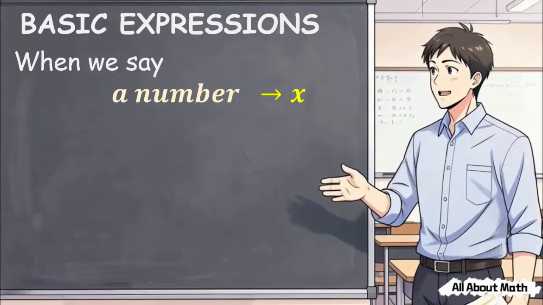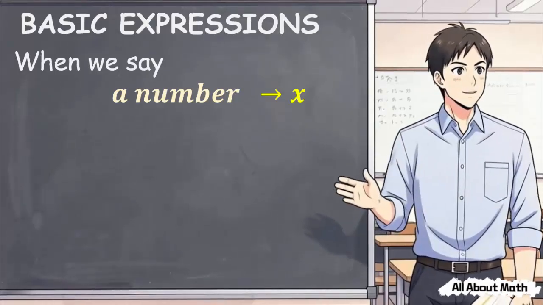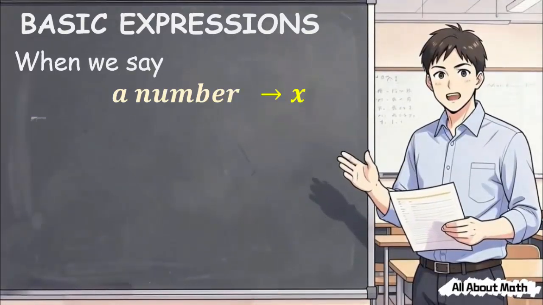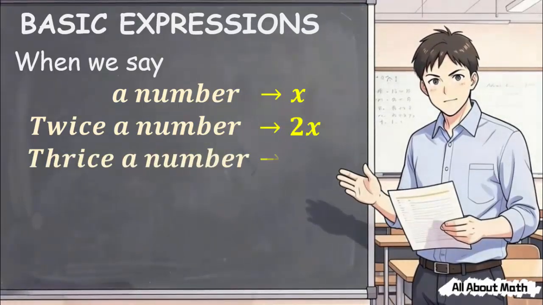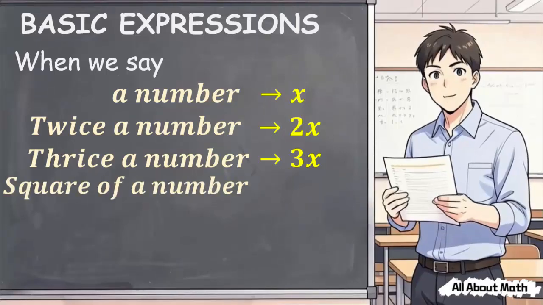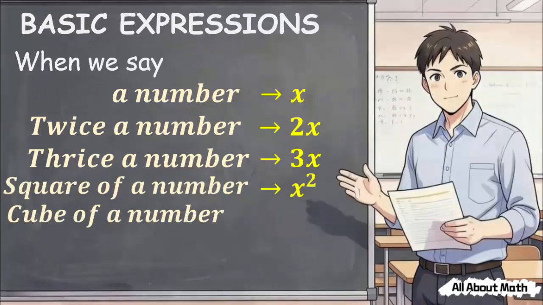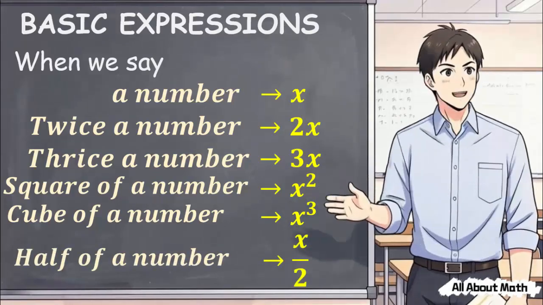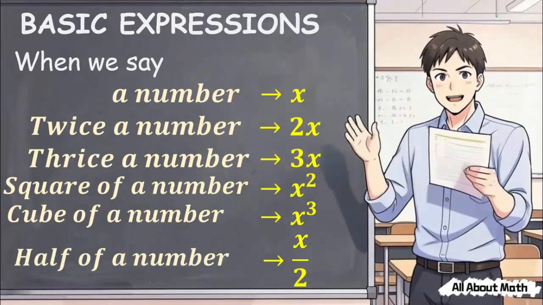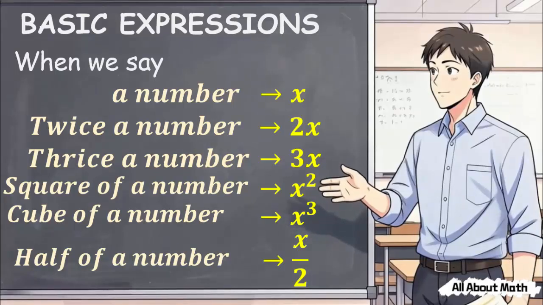Basic expressions. Let's start simple. When we say a number, we represent it as x. Now try these with me. Twice a number, that becomes 2x. Thrice a number, 3x. The square of a number, x squared. The cube of a number, x cubed. Half of a number, x divided by 2. Simple, right? We're just giving symbols to unknown values.